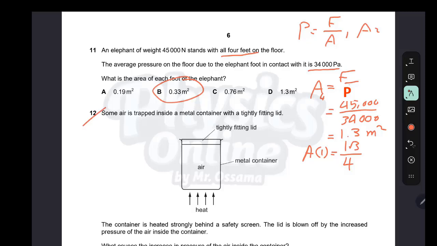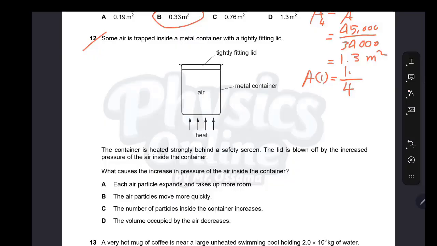Question 12. Some air is trapped inside a metal container with a tightly fitted lid. As you see here, the container and tightly fitted lid means there is no gas escaping outside. The container is heated strongly behind a safety screen. The lid is blown off by the increasing pressure of the air inside.